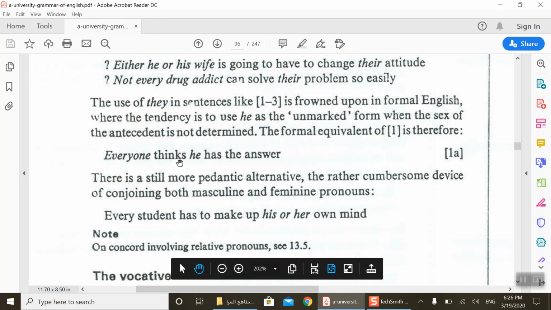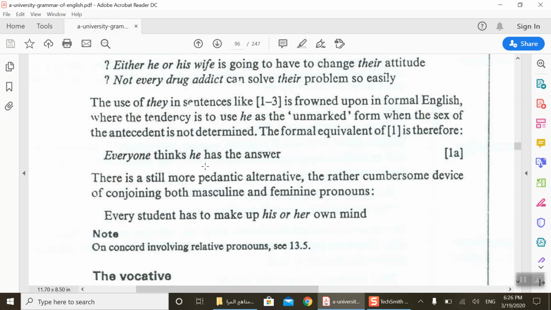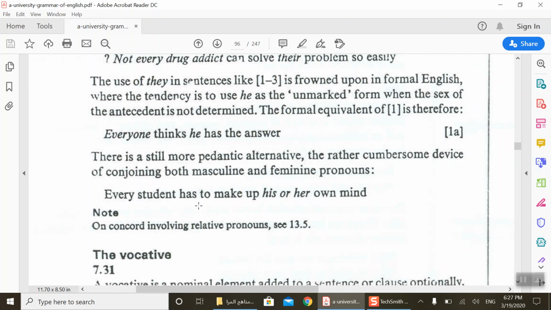The same here. Everyone thinks he or she has the answer, or you can say everyone thinks they have the answer. Or you can say everyone thinks he has the answer, or everyone thinks she has the answer. You have 4 sentences. All of them are right, but the last 2 sentences are sexist. I mean, you will be accused of sexism.